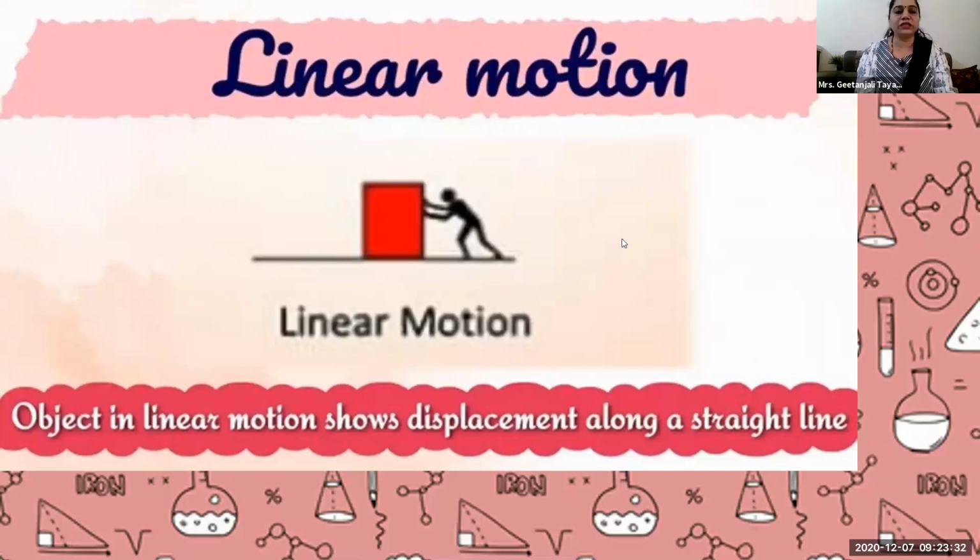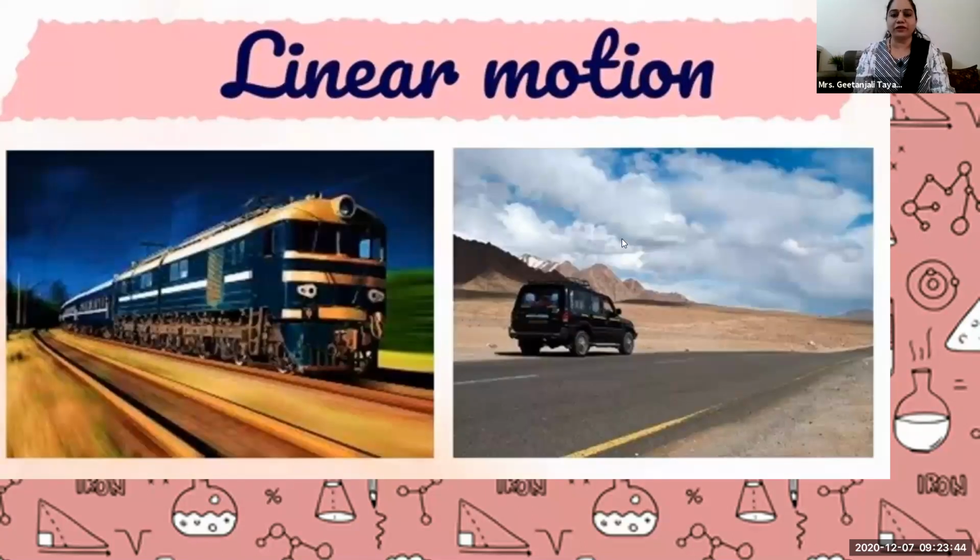So an object in linear motion shows displacement along a straight line. Whenever an object is moving in a straight line, it is called linear motion. A few examples: a train running on the track in a straight line is linear motion. Then a car on a road, again moving in a straight line, is also linear motion.